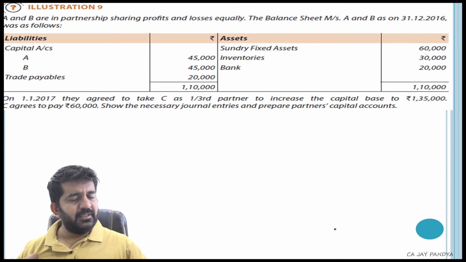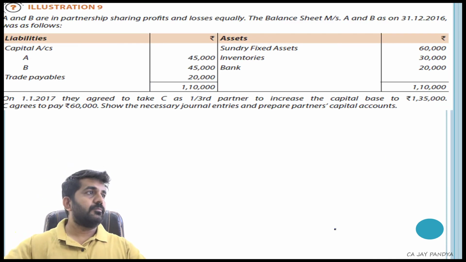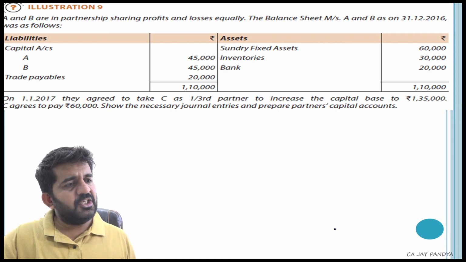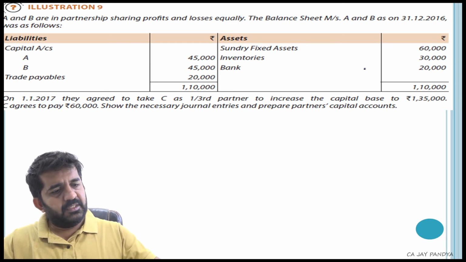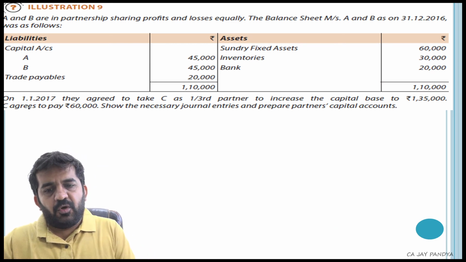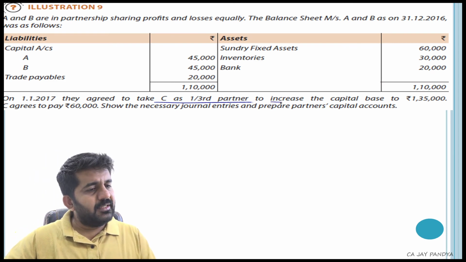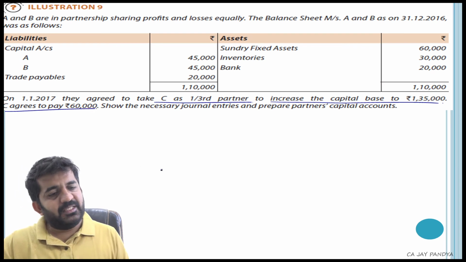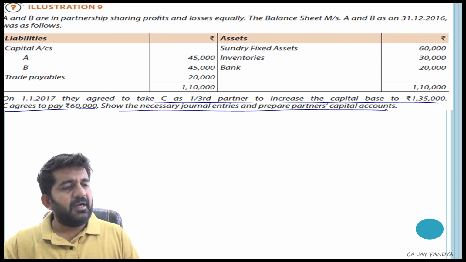Next is the ninth, again finding out journal entries and capital accounts. A and B are in partnership, sharing profit and losses equally. The balance sheet of A and B as on 31/12/2016 was as follows. This is their balance sheet. On 1/1/2017, they agreed to take C as a 1/3 partner to increase the capital base to 1,35,000. C agrees to pay 60,000. Show the necessary journal entries and prepare partners' capital account.